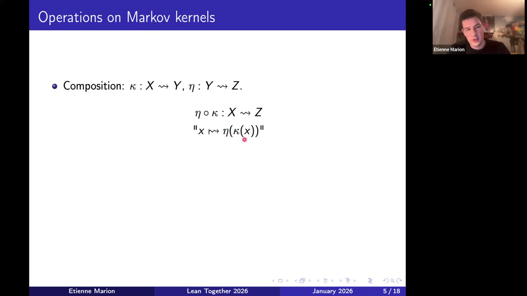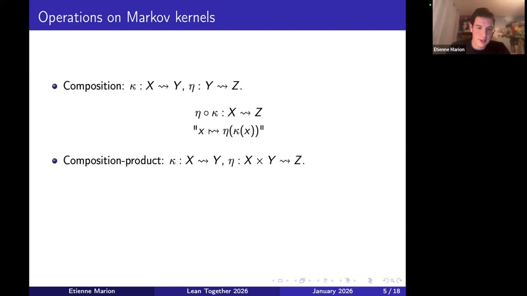And the last operation, which is maybe a bit more complicated, is what we call the composition product. At least that's what we call it in Mathlib. We have a kernel from x to y and another kernel from x times y to z, and the output is a kernel from x to y times z. To do that, first we need a point in y, so for that we can just use kappa.